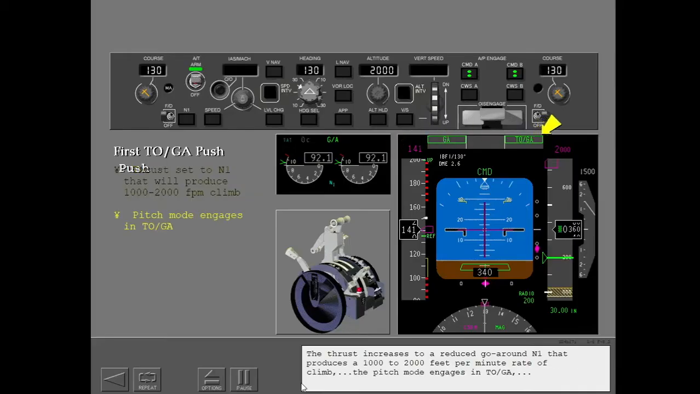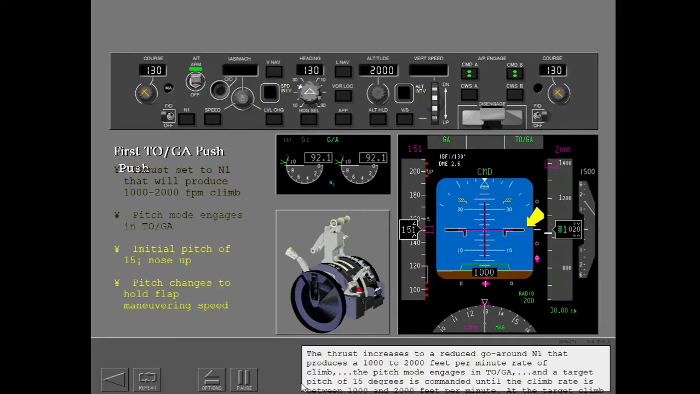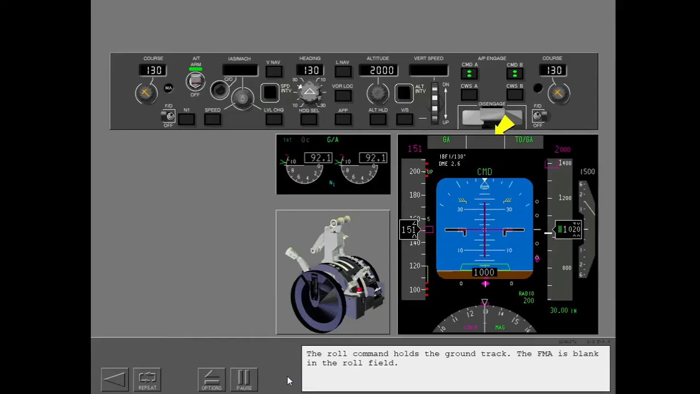The pitch mode engages in toga, and a target pitch of 15 degrees is commanded until the climb rate is between 1,000 and 2,000 feet per minute. At the target climb rate, the autopilot changes pitch to hold the maneuvering speed for the set flap position. The roll command holds the ground track. The FMA is blank in the roll field.